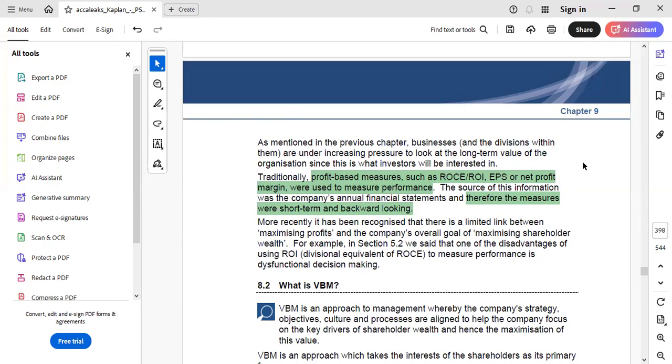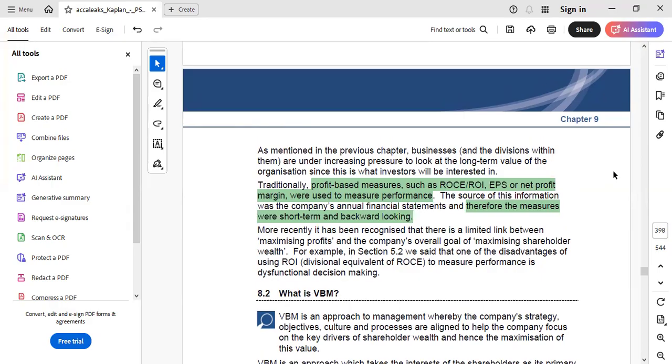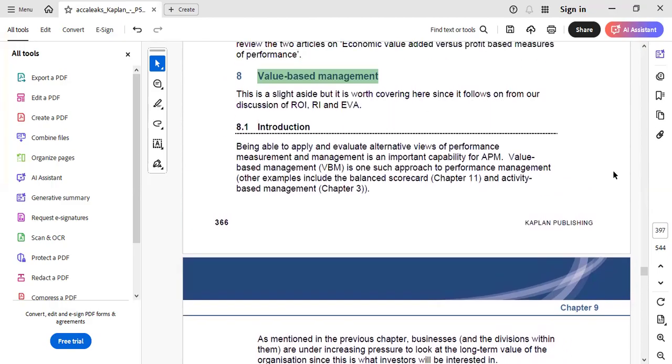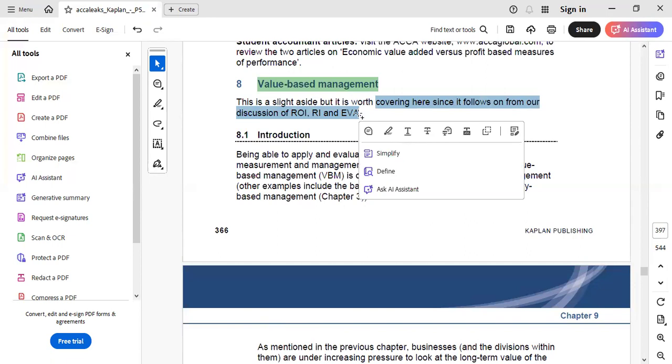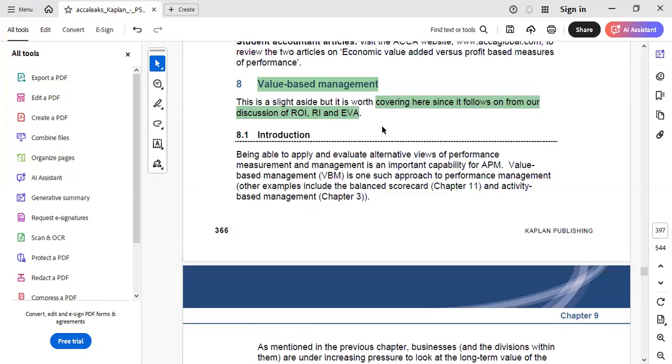In VBM, V means value, which actually means shareholders' value, and therefore value-based management covers a good discussion on ROI, that is return on investment, RI, residual income, and most importantly economic value added, that is EVA.